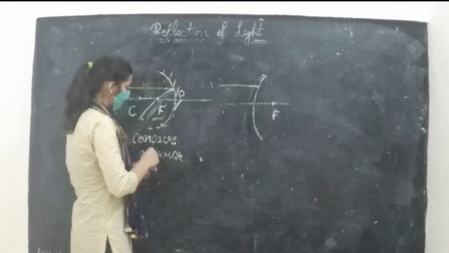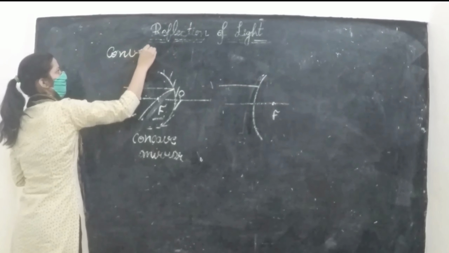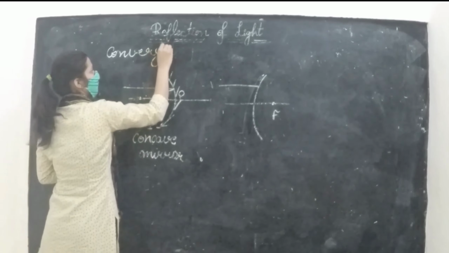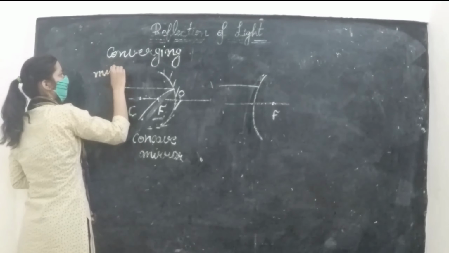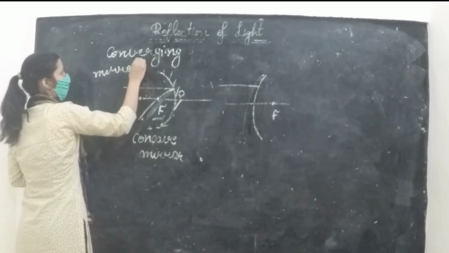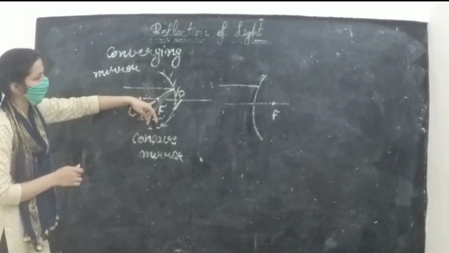The concave mirror is known as a converging mirror. Why? Because it converges all the rays. We can see that it converges the rays at point F.